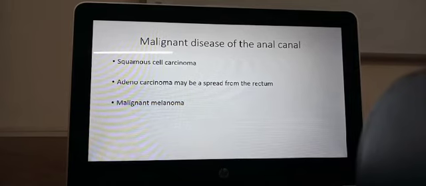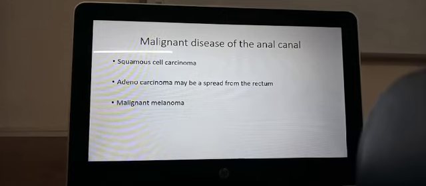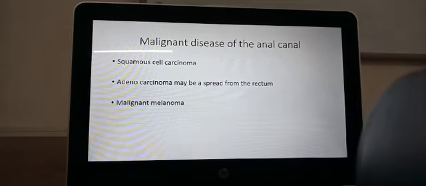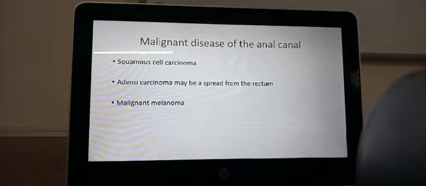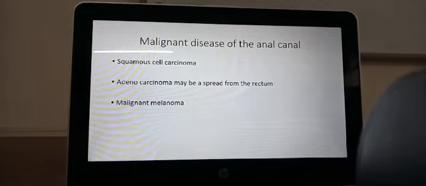Another thing that you can get is malignant melanoma. Melanomas are patches of skin with increased amount of melanin, increased pigmentation. If it is malignant, it will grow in size. This is a malignancy which usually spreads by the bloodstream, whereas the adenocarcinoma and the squamous cell carcinoma will spread through the lymphatics.